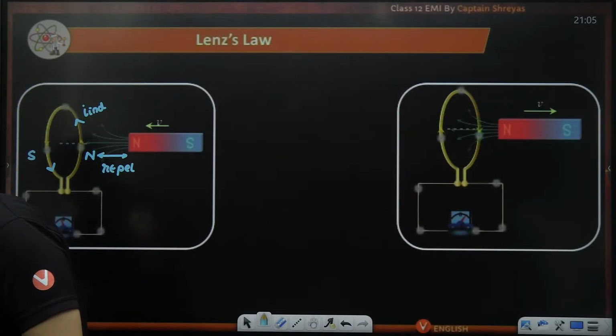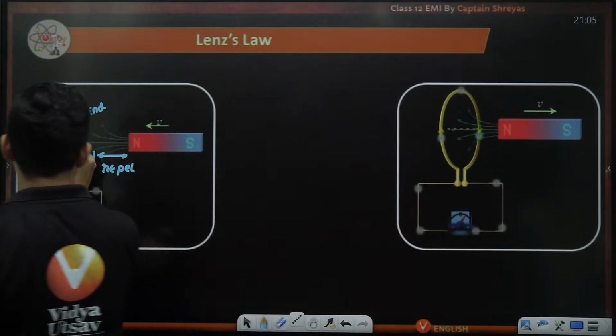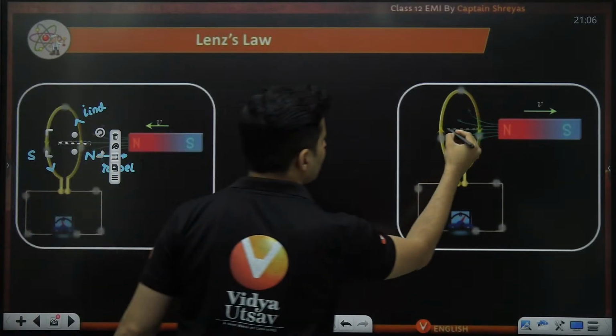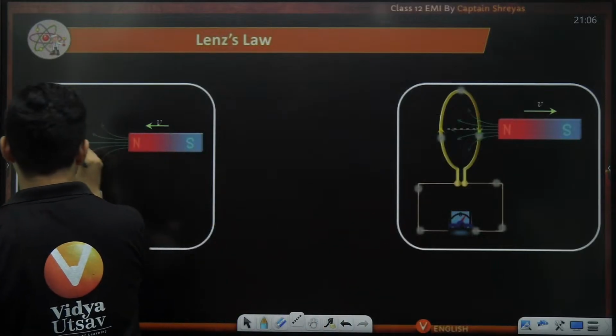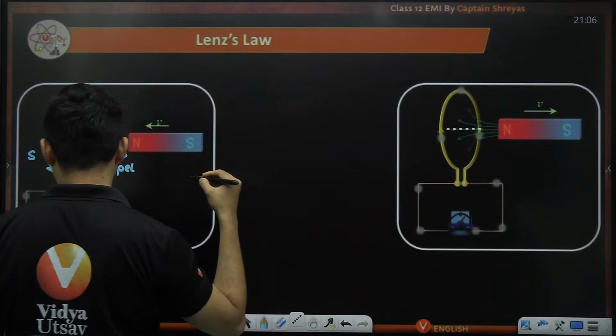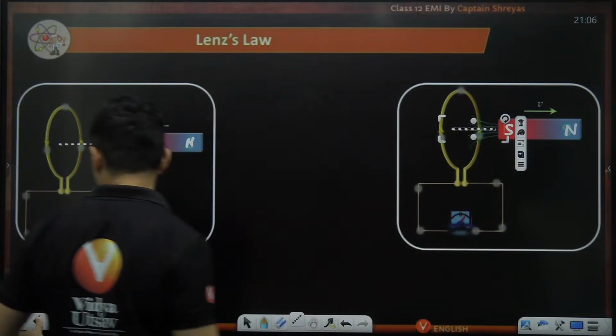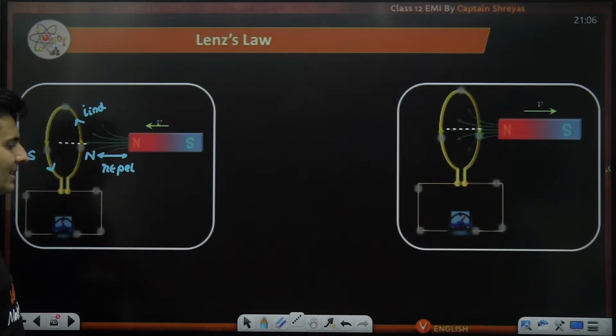Can I darken that axis? Oh, sure, sure. Why not? I think it is not so visible. I'll just darken that axis. Okay, I hope now it is clearly seen.